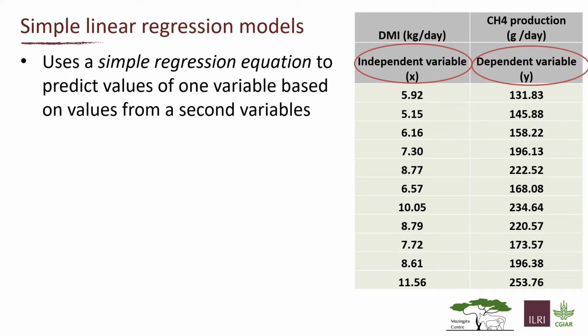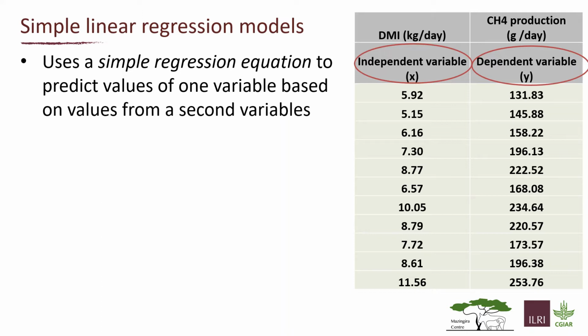This is actually a very common modeling exercise in livestock science, where you predict methane production from dry matter intake, or DMI. So it'll be interesting for people to see, hopefully, how this is actually done. And this is just one of the ways we can use modeling as a potentially powerful tool for predicting methane or other greenhouse gas emissions from other variables related to livestock. So that's kind of the basic setup for what we're going to do here today.